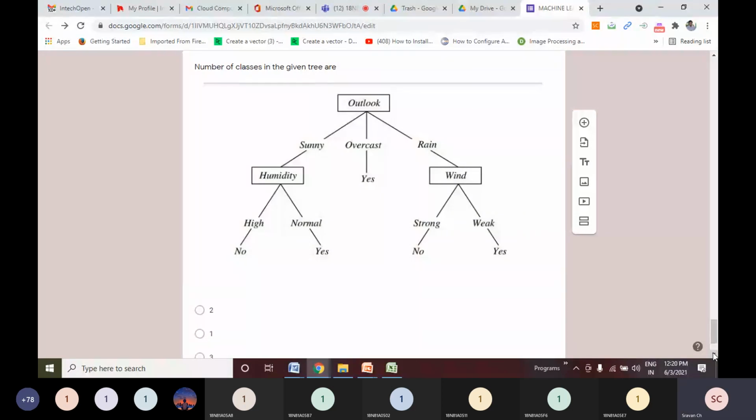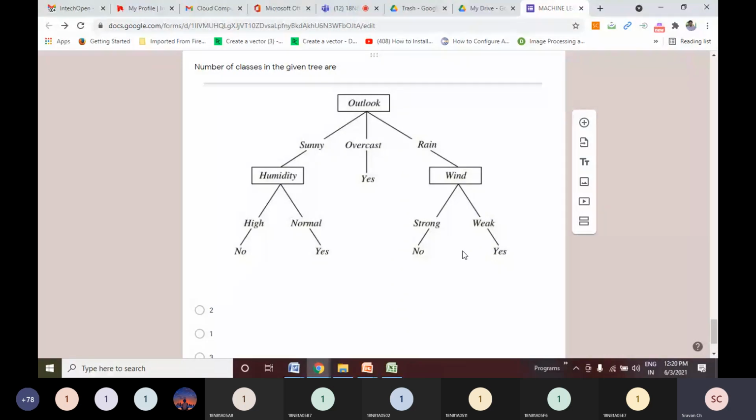See here, this yes is a leaf node, right? If it is not kept in a rectangle, it's a leaf node. So yes is a leaf node. How many other leaf nodes I have? No is a leaf node. Yes again. No. Yes. Apart from yes and no, do I find any other leaf node? No, I did not find any other leaf node.